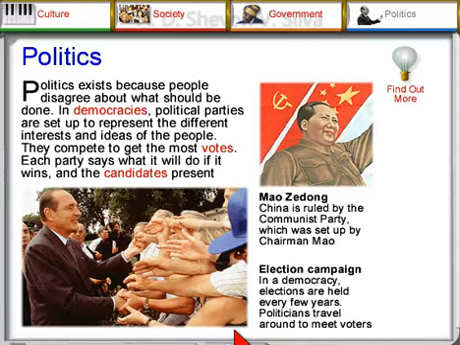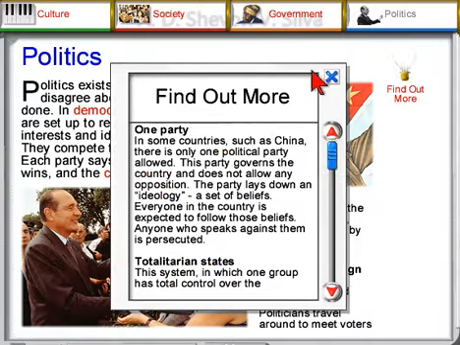Election campaign. In a democracy, elections are held every few years. Politicians travel around to meet voters in the streets. Find out more. One party. In some countries, such as China, there is only one political party allowed. This party governs the country and does not allow any opposition. The party lays down an ideology, a set of beliefs. Everyone in the country is expected to follow those beliefs. Anyone who speaks against them is persecuted.